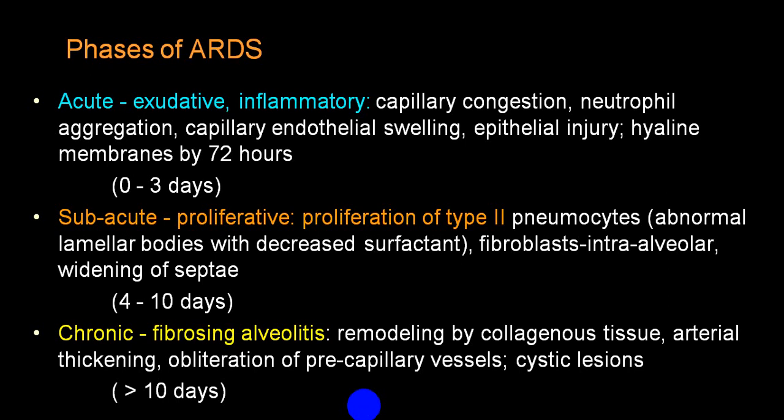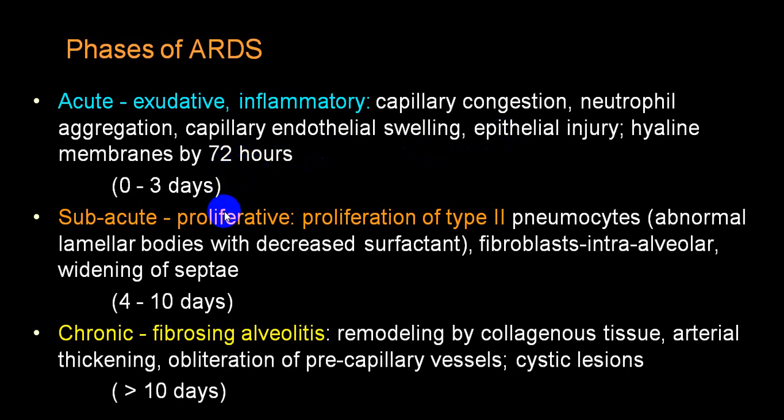So we basically divide into three big groups: acute, subacute, and chronic variety. In acute, there is an exudative inflammatory exudate. It leads to capillary congestion, neutrophil aggregations, capillary endothelial swelling, epithelial injury, hyaline membrane, etc. And it will last for about 3 days, 72 hours.